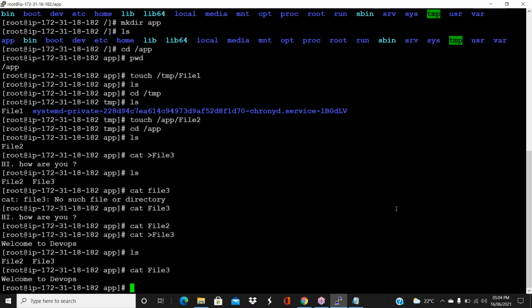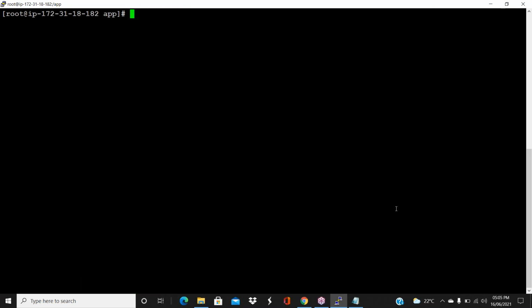Yes, with the cat command. Okay, now clear the screen. So this is how you can create files, guys. You can create files and you can add the data. And there is one more important command also, the vi command. Maybe we will see that command in tomorrow's class. Mostly we only use vi, guys, because it has more options.